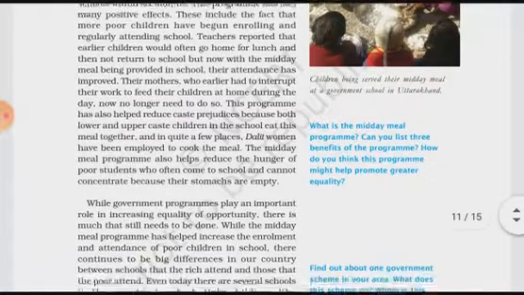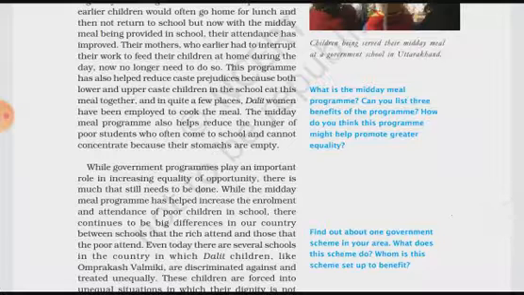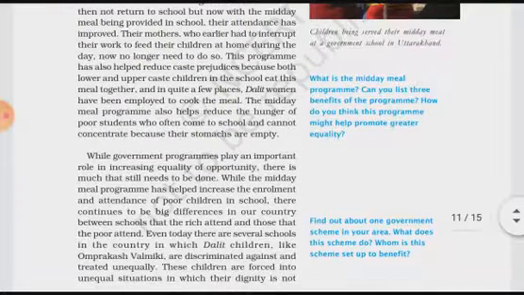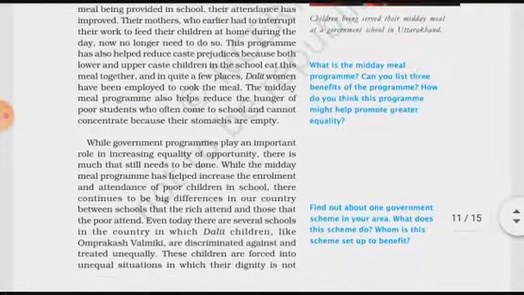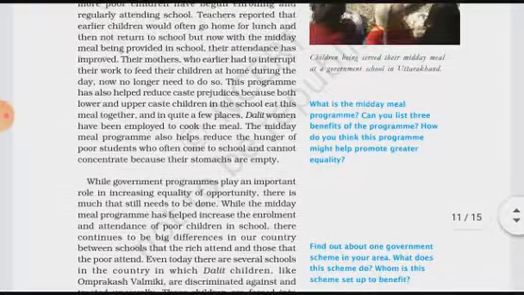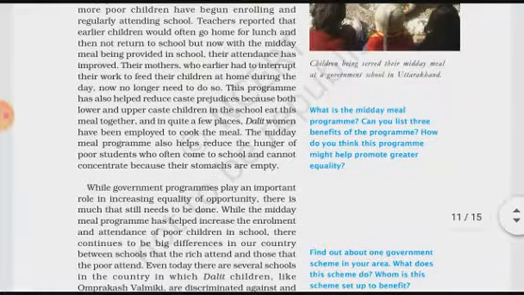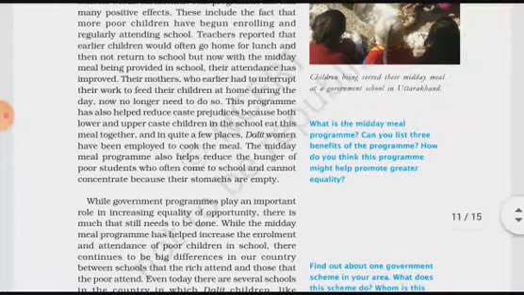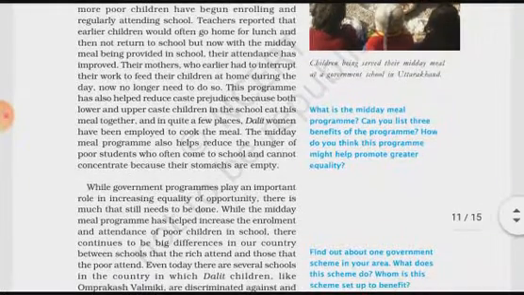Okay, this program has also helped to reduce caste prejudice because both lower and upper caste children in a school eat the meal together, and in a few places Dalit women have been employed to cook the meal. It has also reduced the practices of the caste system. Meaning, whether you belong to the upper caste or lower caste, all children are sitting together, having their meal together, and even in some schools the Dalit women, the lower caste women, have been employed for cooking the food in the school.